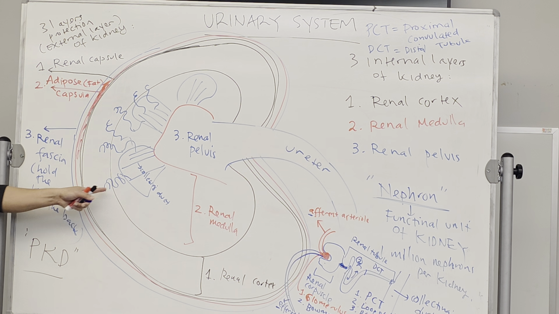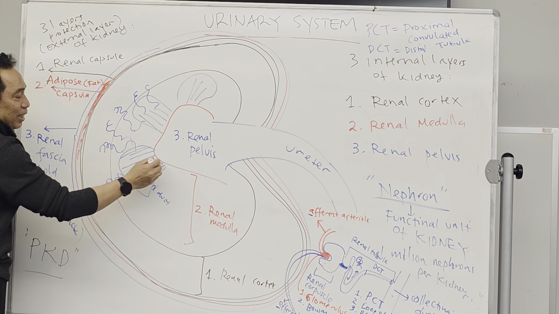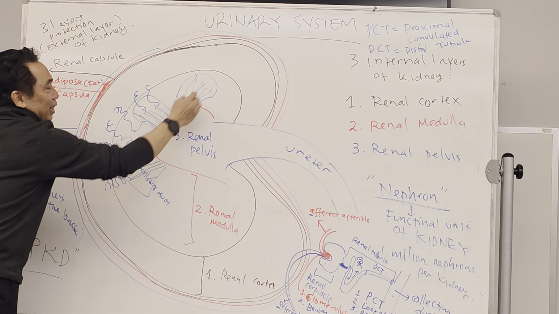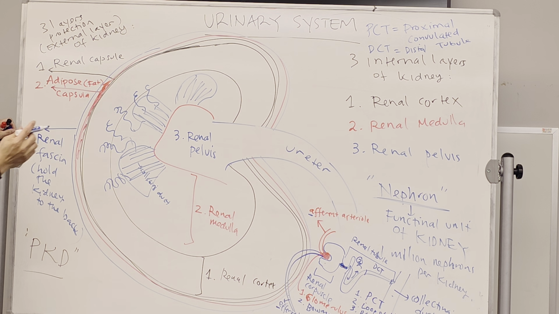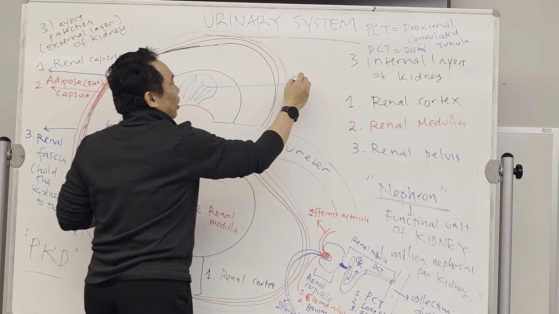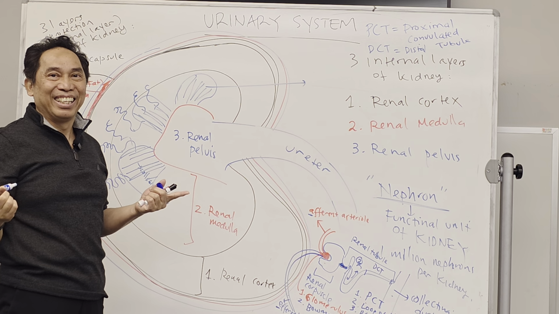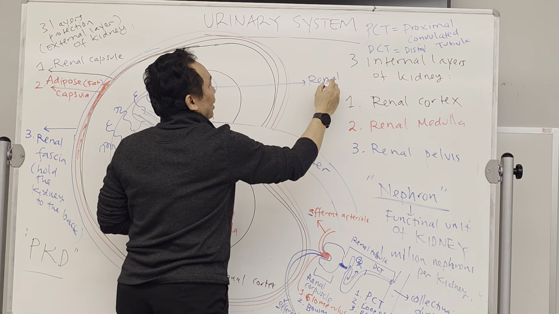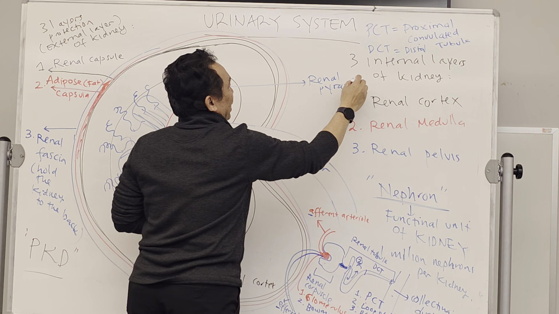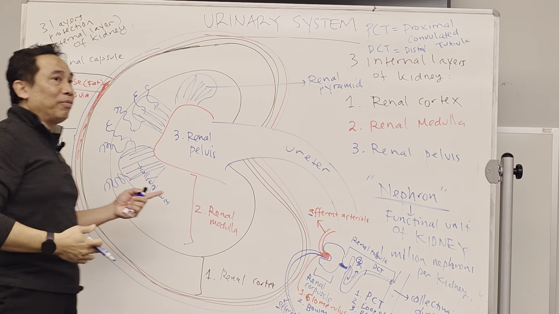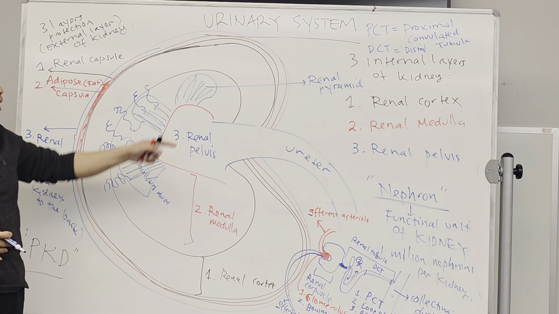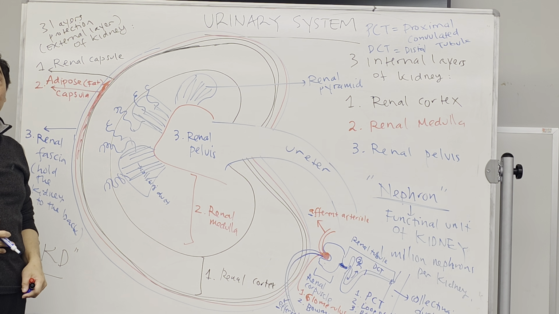And when you dissect the kidney tomorrow, you're going to see these collecting ducts nicely arranged like this, creating a structure that looks like a pyramid. Therefore, it is called a renal pyramid. Basically, it is a collection of collecting ducts creating the renal pyramid.